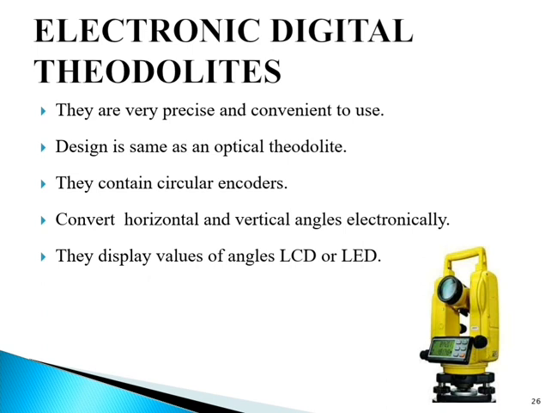Electronic theodolites contain circular encoders which sense the rotations of the spindles and the telescope, convert these rotations into horizontal and vertical or zenith angles electronically, and display them in a digital form.